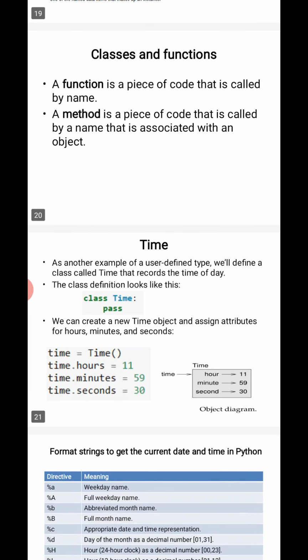Let us quickly start with today's class. Today we shall be discussing the topic called classes and functions, the second topic in this module 4. A function is a piece of code. A function will do its task when it is executed. We have already discussed functions. A function which is used with respect to an object is called a method. This is the simple definition for function and method.